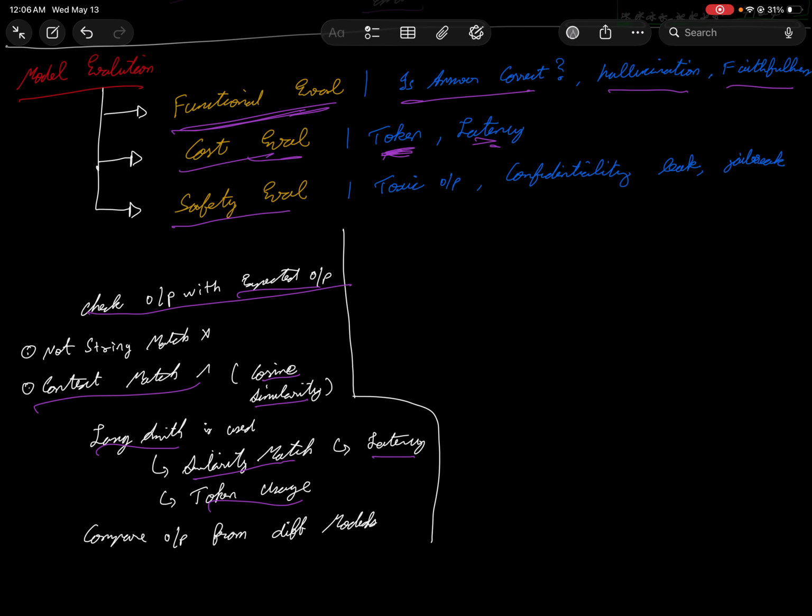And latency, yeah, again, let's say you're a user chatting to the chatbot, and if it takes a lot of time, that's not a good thing, right? You have to get the response very promptly. That's exactly where it also involves a cost, because you're waiting for a long time, and it might charge a lot, and there might be a lot of token consumption. So that's where the cost evaluation comes in.